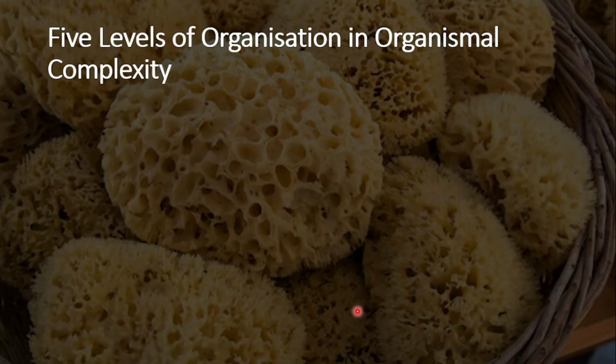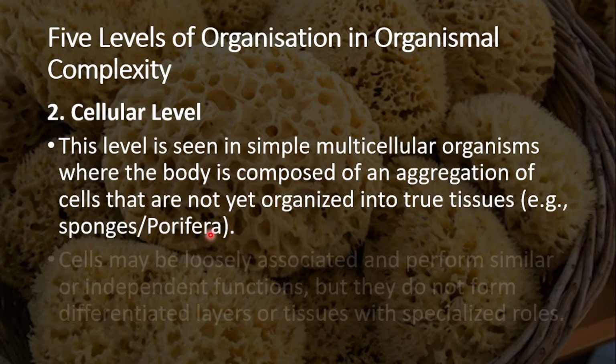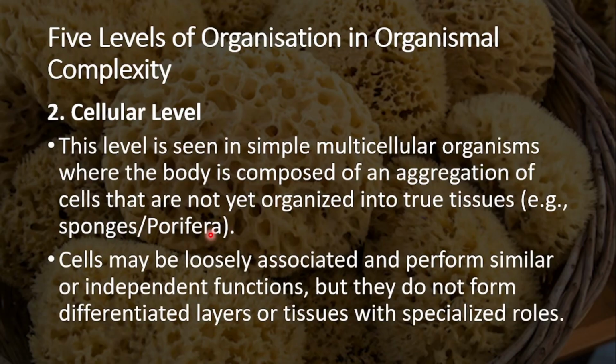Now let's move on to the cellular level. So the cellular level, this level is seen in simple multicellular organisms. So now we're entering into the world of multicellular organisms, but we're still talking about the simple multicellular organisms. So protoplasmic level, we're only focusing on unicellular organisms, your protozoans, such as your amoeba and your paramecium. But when we venture into the cellular level, we're talking about simple, but multicellular organisms, where the body is composed of an aggregation of cells that are not yet organized into true tissues, for example, sponges and peripheral. So a good example of this would definitely be your sponges. So when you think about cellular level, think about your sponges.